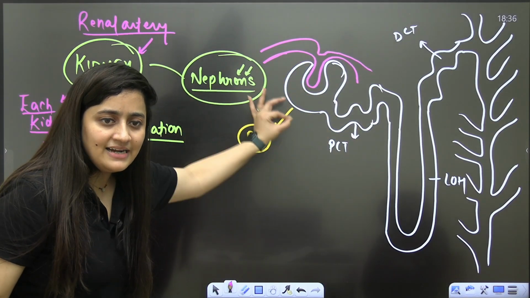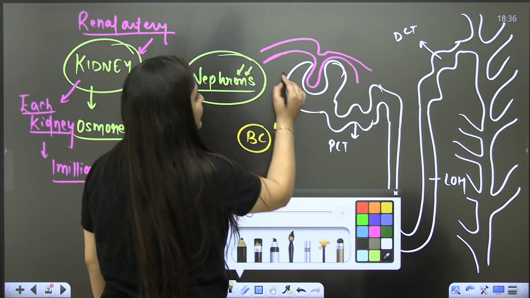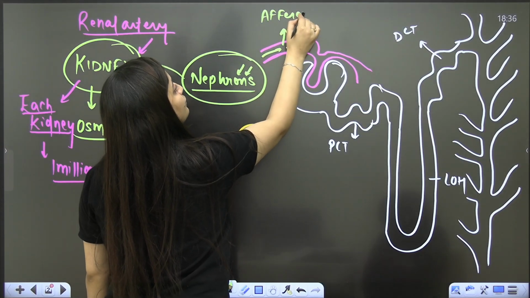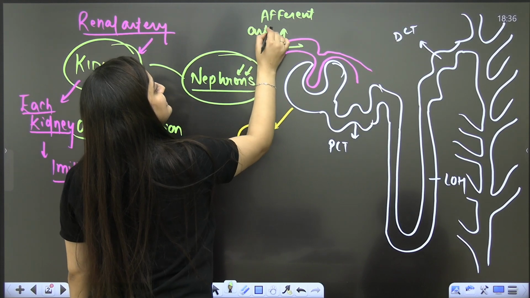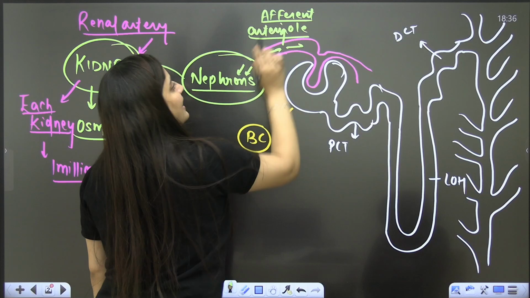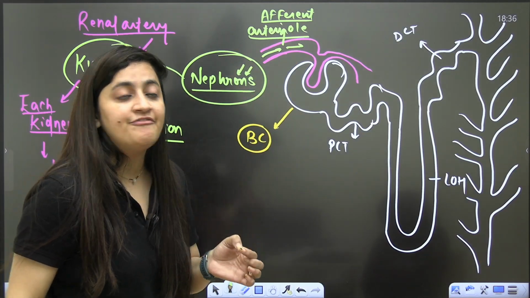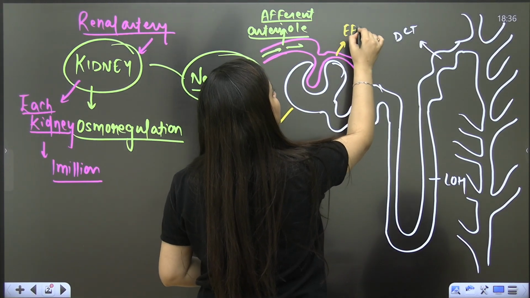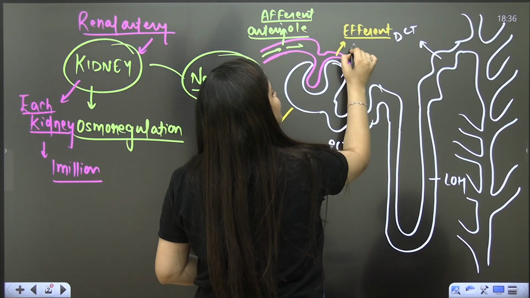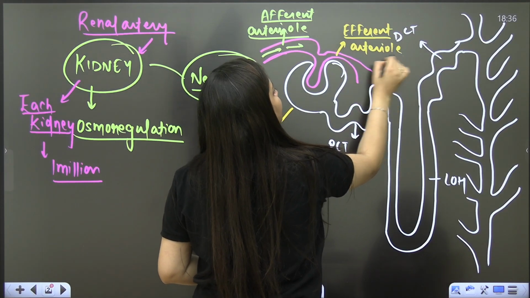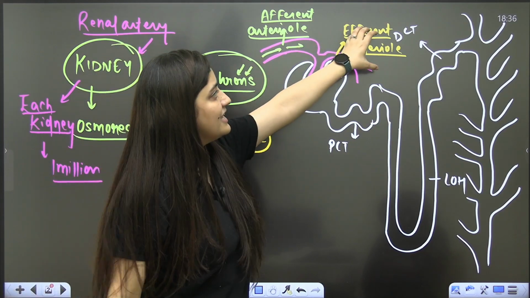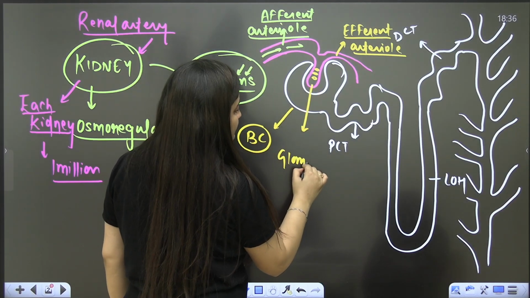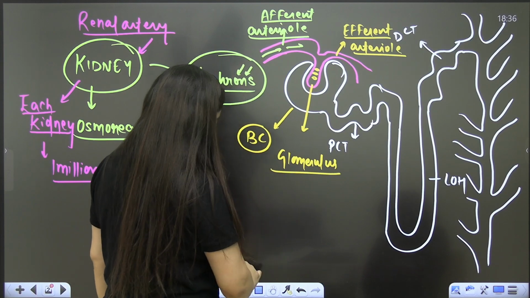I will highlight this portion here mainly, so you can see this one. Please pay attention here. It is the afferent arteriole, afferent. And the one which is leaving the Bowman's capsule is the efferent, E for exit. That's how you can remember, E for exit. So this one is the efferent arteriole. So afferent arteriole, efferent arteriole, and this cup-shaped tuft of capillaries is your glomerulus.